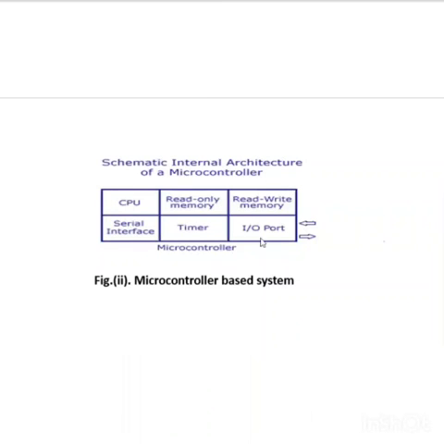So here, this is the structure of the microcontroller in which we are using the memories and all the peripherals inside the microcontroller. Now we will compare the microprocessor with the microcontroller. If you see the structure of the microcontroller and the microprocessor, these are the same.